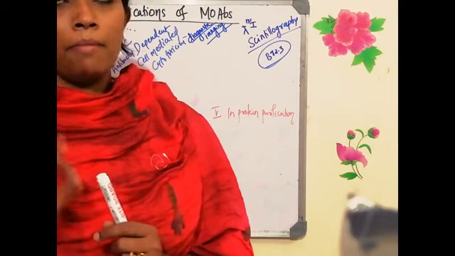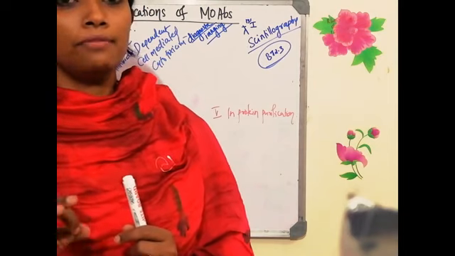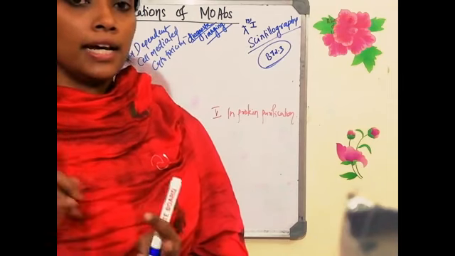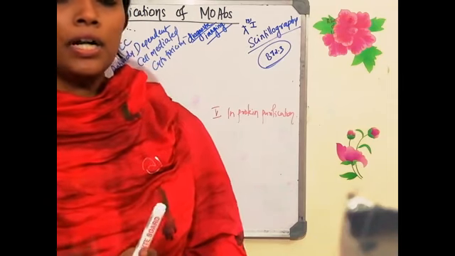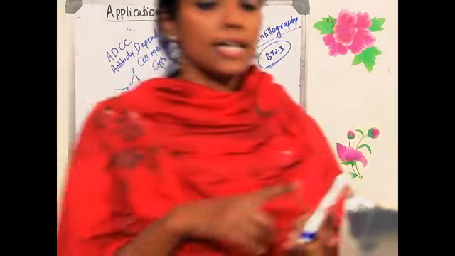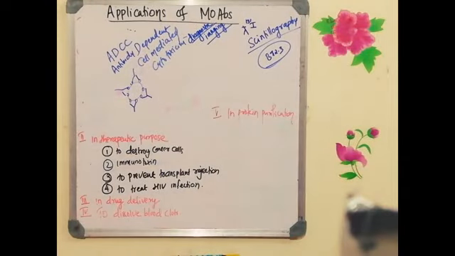Now you have to remember one thing: the rejection of the transplanted organ is mediated by the T lymphocyte. You know that T helper cells have two receptors, TCR and CD4. T cytotoxic cells have two receptors, TCR and CD8. Along with that, the T cells have one more receptor complex which is called the CD3 receptor. This CD3 receptor is the one which will be mediating the rejection process.